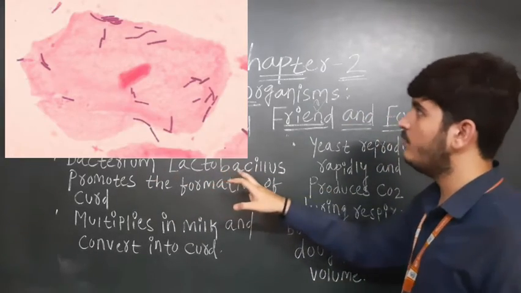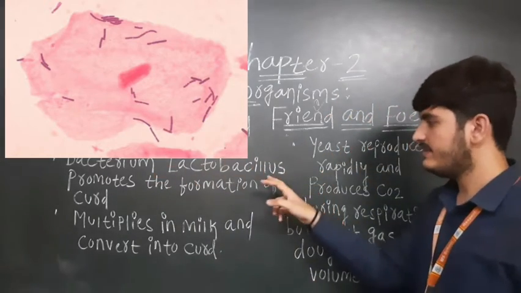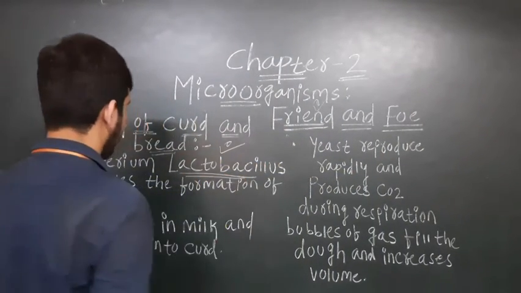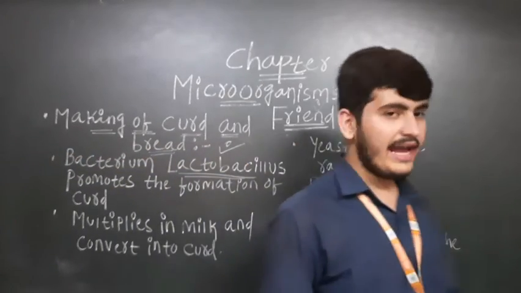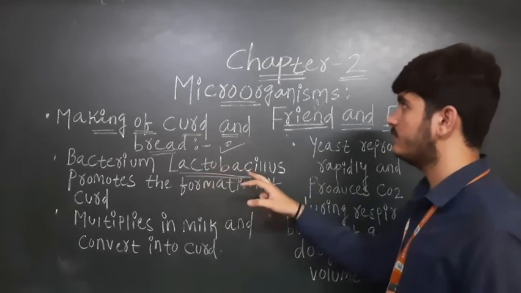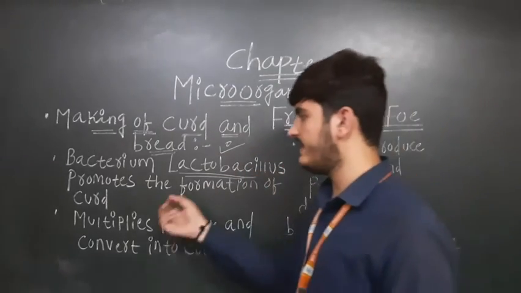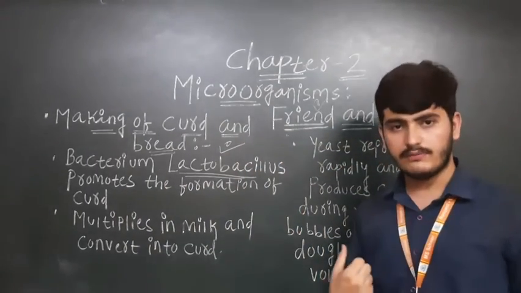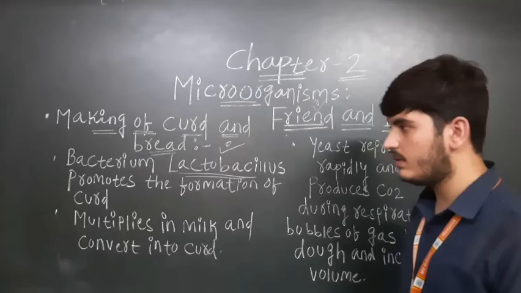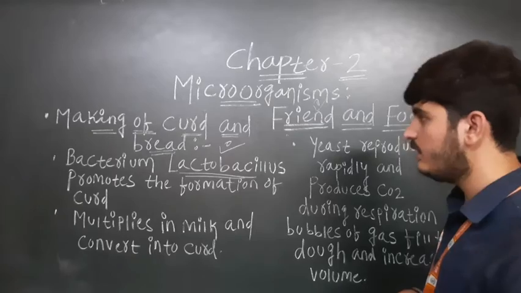The name of the bacterium is Lactobacillus. It promotes the formation of curd, meaning it helps in the formation of the curd. Lactobacillus is the name of the bacterium which promotes the formation of the curd. It multiplies in milk, meaning they increase in number in it, and they are converting it into curd.